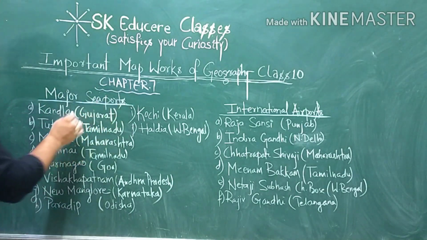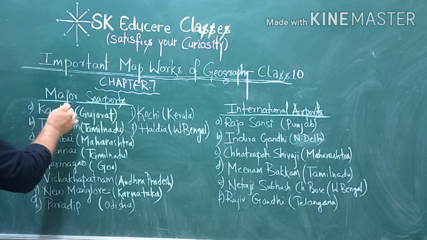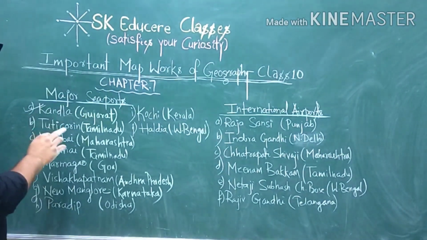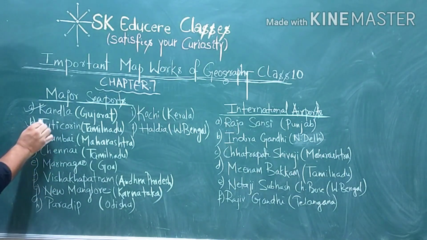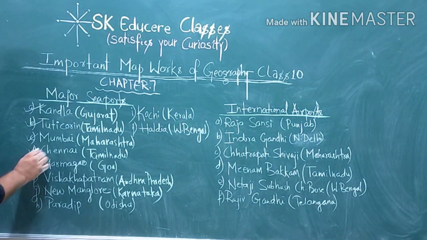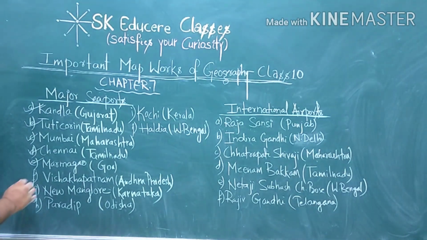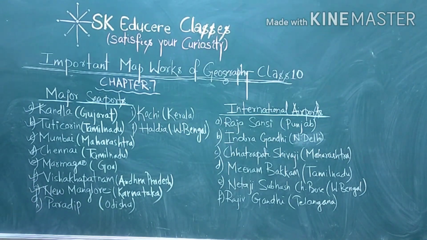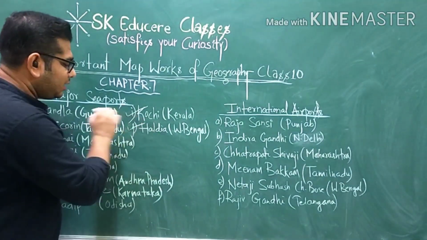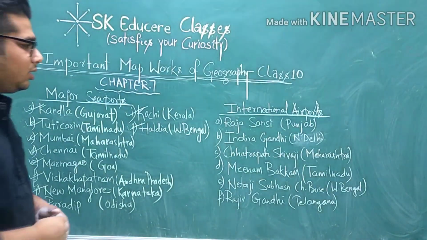From this chapter 7, the main map work items are major seaports like Kolkata, Kandla seaport located in Gujarat, Tuticorin seaport located in Tamil Nadu, Mumbai seaport located in Maharashtra, Chennai seaport located in Tamil Nadu, Marmagao seaport located in Goa, Visakhapatnam seaport located in Andhra Pradesh, New Mangalore seaport located in Karnataka, Paradip seaport located in Odisha, again Kochi seaport located in Kerala, Haldia seaport located in West Bengal.